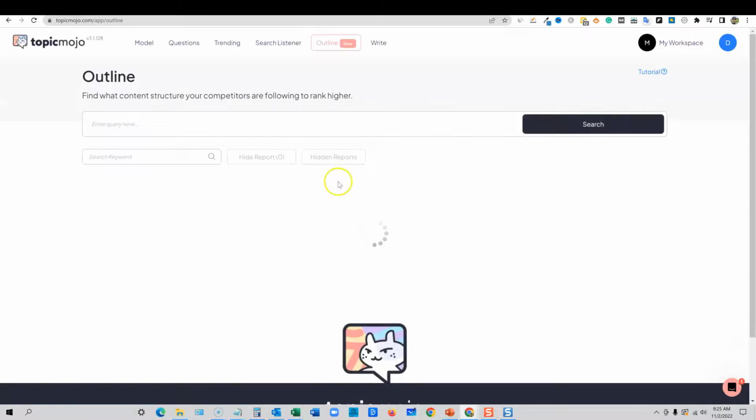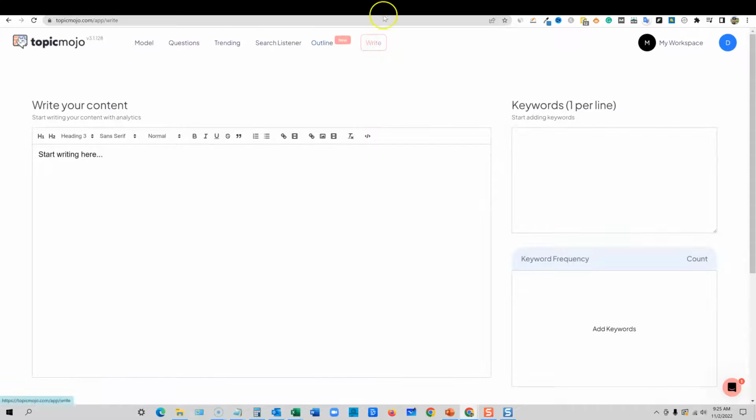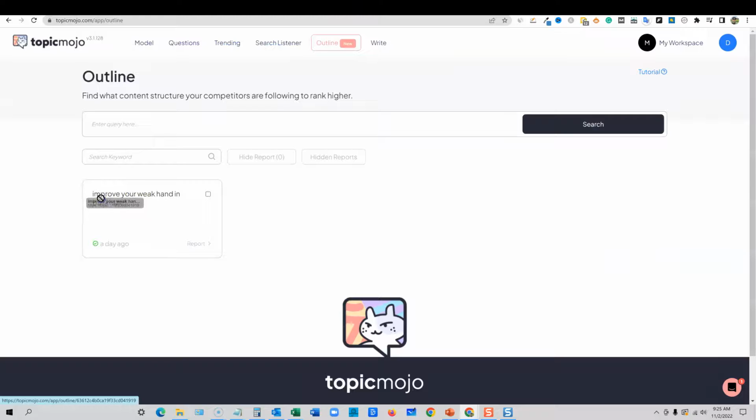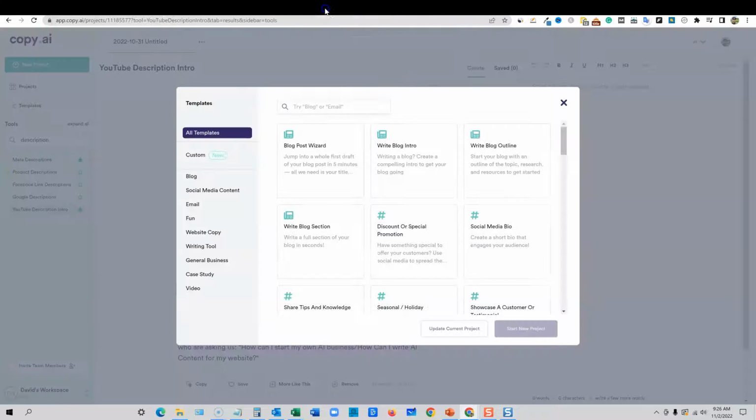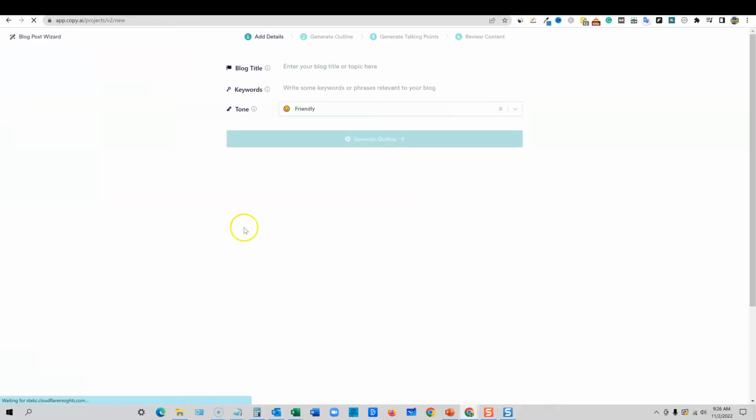I didn't show you the, let's see. Oh, the writing section. Okay, I wanted to show you that real fast. So I'm going to go and write something real fast. Let's just say we are going to go with how to improve your weak hand in basketball. I'm going to go write some content real quick and write a blog post. I'm going to just use Copy AI because it's the fastest at creating an entire article real fast.